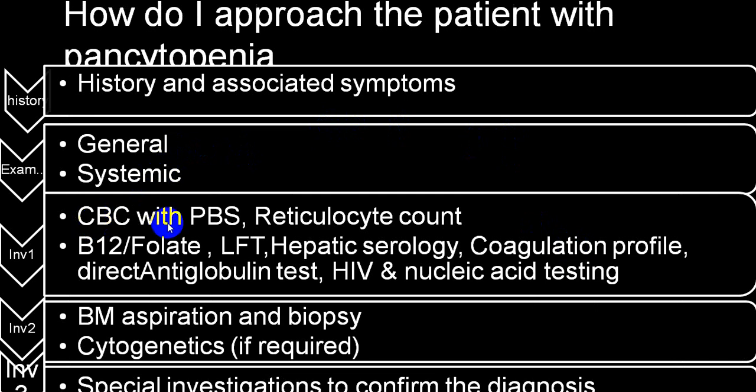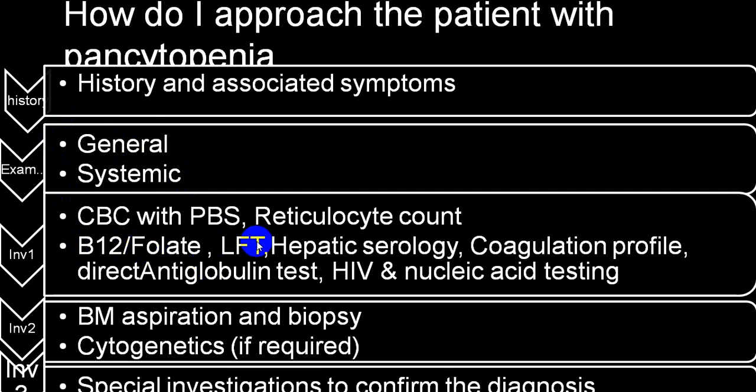In investigations, CBC with peripheral smear will be absolutely necessary. That will give you an idea regarding pancytopenia, and in a peripheral smear you will be able to identify abnormal RBC, abnormal platelets, and abnormal WBC depending upon the basic etiology. To find out the etiology, you can go for B12 and folic acid levels.